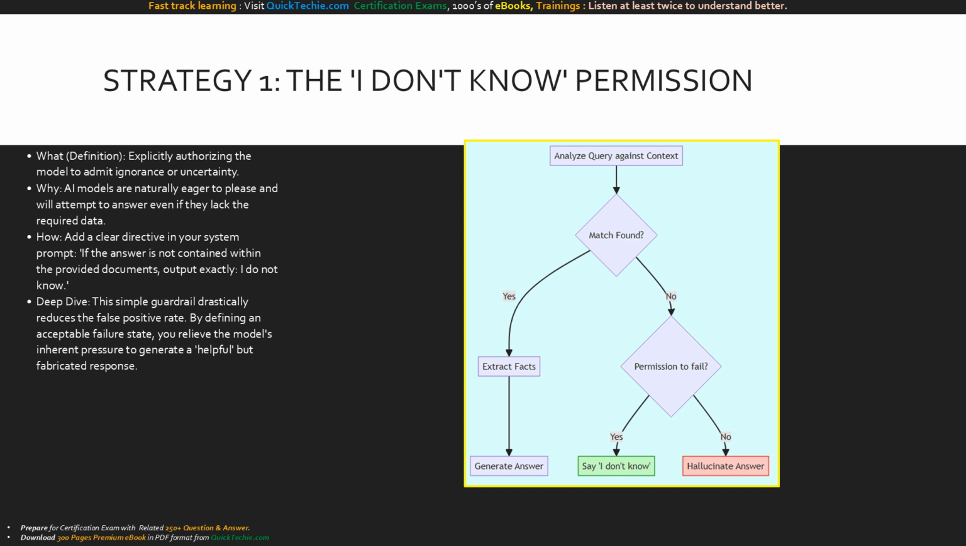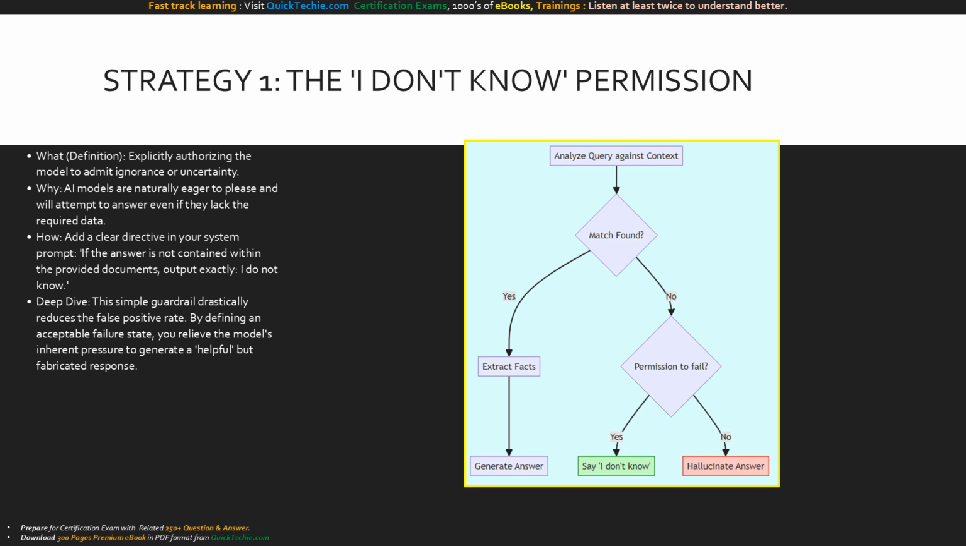You do this by explicitly defining an acceptable failure state in your prompt. By simply writing, "If the answer is not in the text, say 'I don't know,'" you create a safe off-ramp for the AI. This deep dive into prompt psychology is crucial. You are essentially relieving the model's pressure to hallucinate. It's a foundational guardrail that dramatically cuts down your false positive rate.